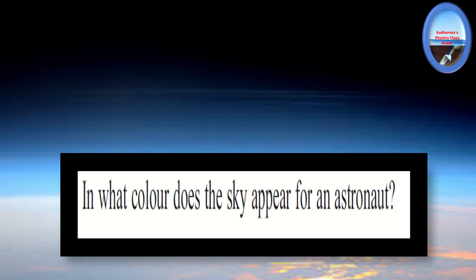Now the other question: in what color does the sky appear for an astronaut? For us, it appears blue in color. For an astronaut, the sky appears black in color, because when they go out into space, there is no atmosphere. We know that scattering takes place when light travels through the atmosphere, and we are able to see the scattered light, that is blue. But for an astronaut looking from outer space, there is no atmosphere for scattering. So the sky appears black in color.